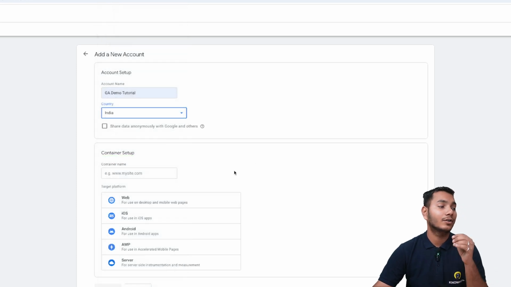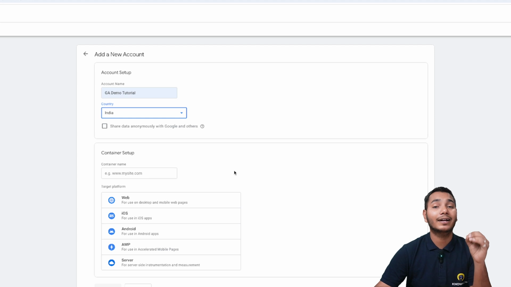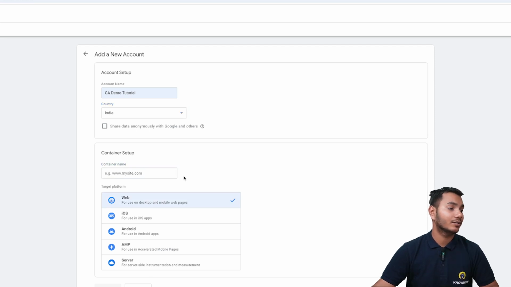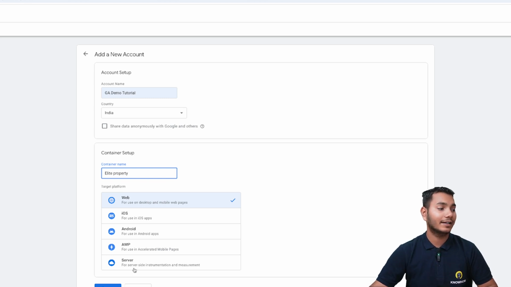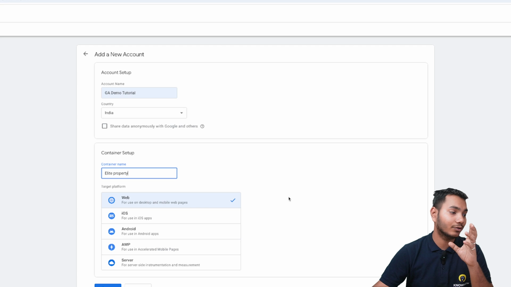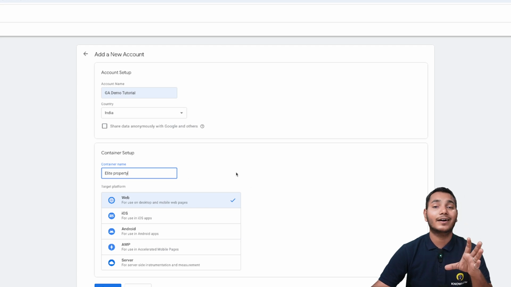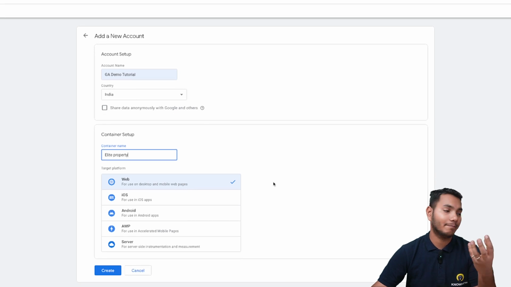Now we have to give the particular container name, so I'll give it as a light property. Then we have to select which target platform we are going to choose. We are targeting our website, so I'll select web, for use on desktop and mobile web pages. As you can see, there are various other options.